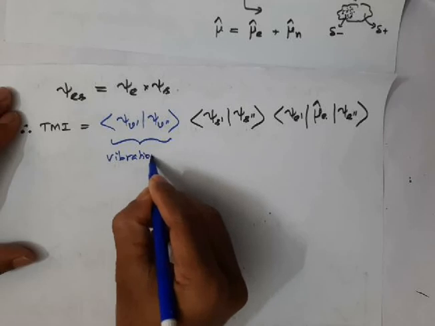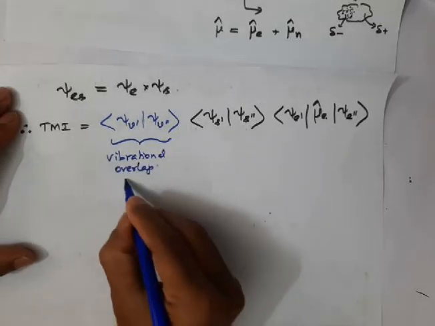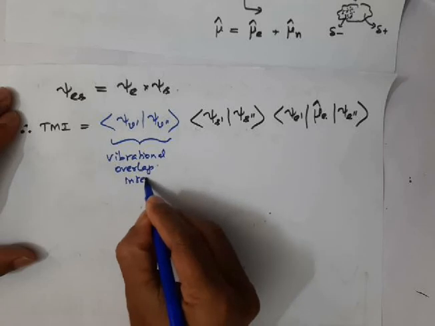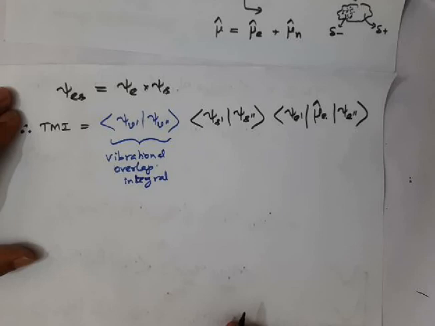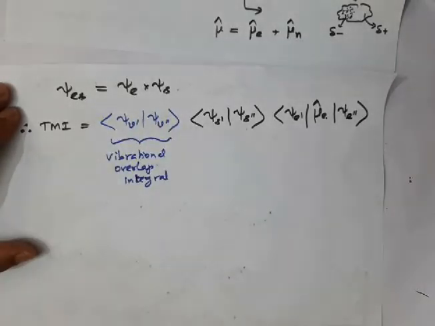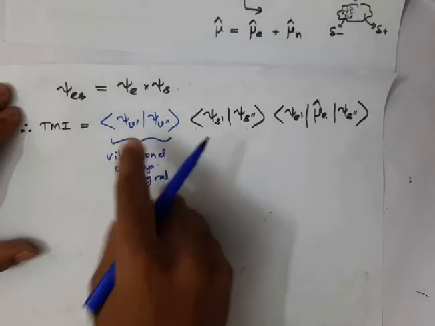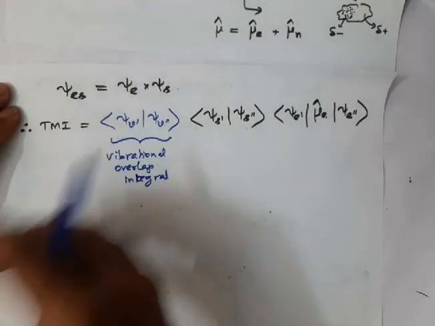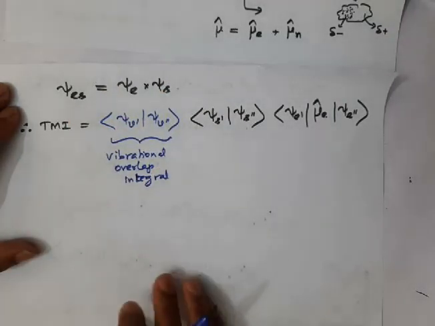It is called the vibrational overlap integral. And here there is no restriction on the values of v prime and v double prime. Actually, any transitions are allowed in this case. Okay, there is no restriction.